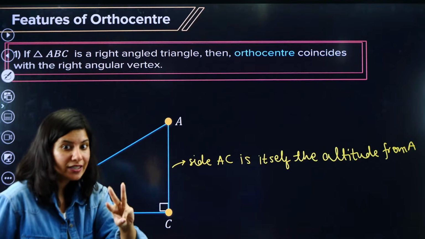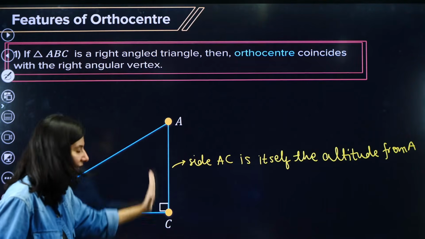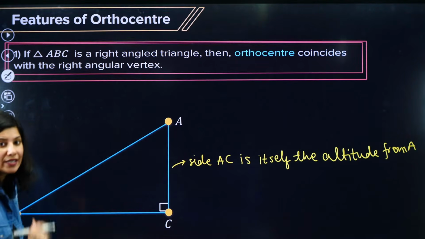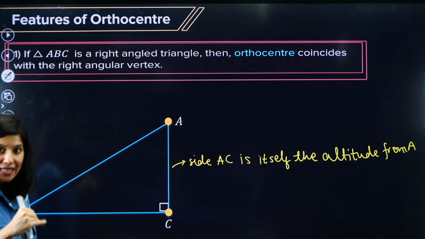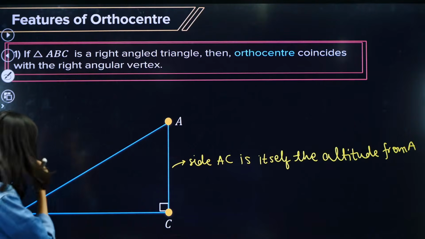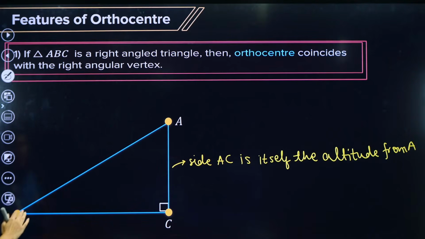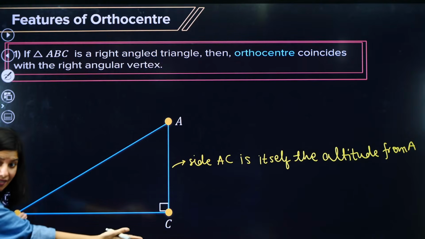We need 3 altitudes. AC is already 1 altitude. Now let us talk about the second altitude. From point B I have to drop a perpendicular to AC.